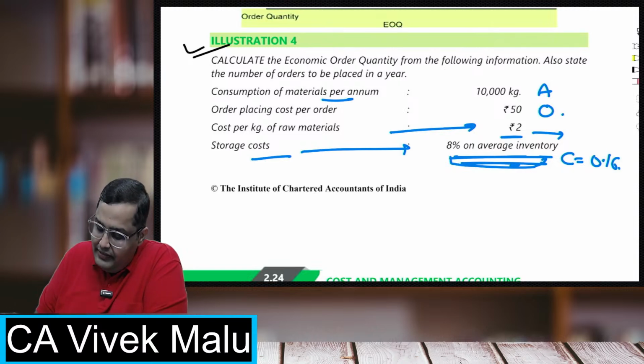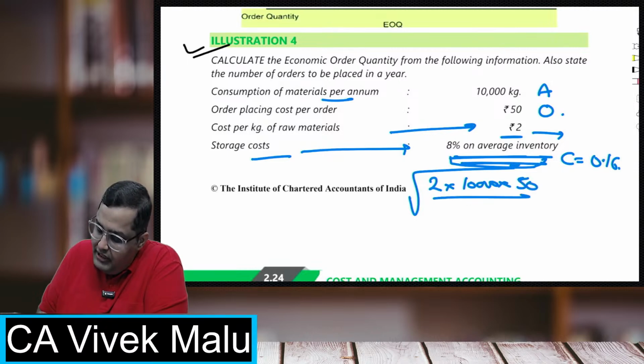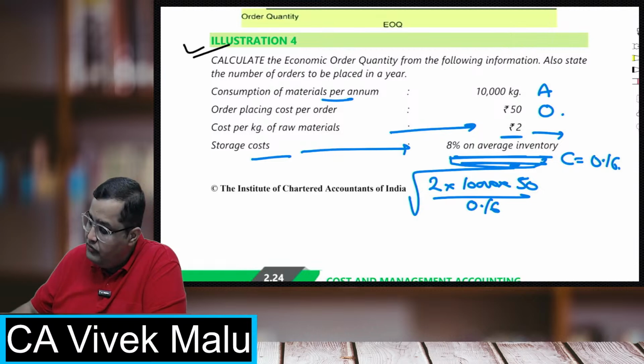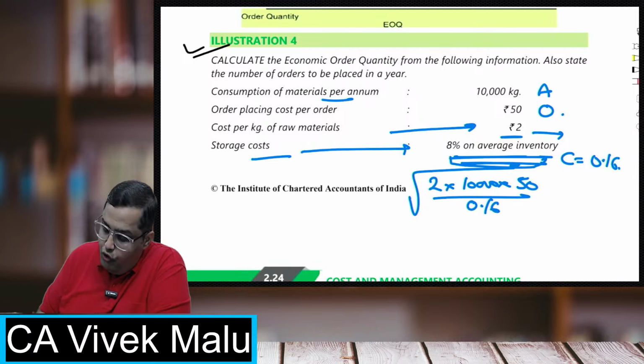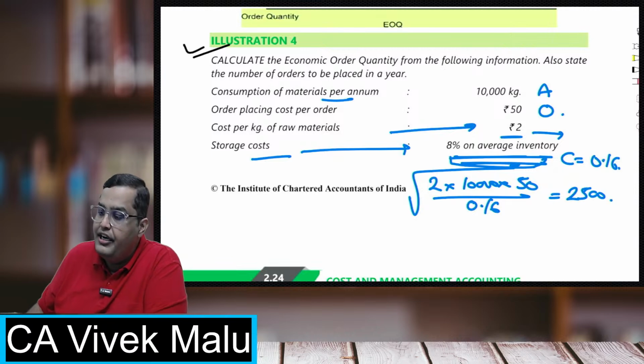So students, let's do this. The formula is root of 2AO upon C. So root of 2 into A, that is 10,000, into O, that is 50, upon C, that is 16 paisa. Come on, do this. So 2 into 10,000 into 50 divided by 16 paisa. Take a root. So I get the economic order quantity as 2,500 units.